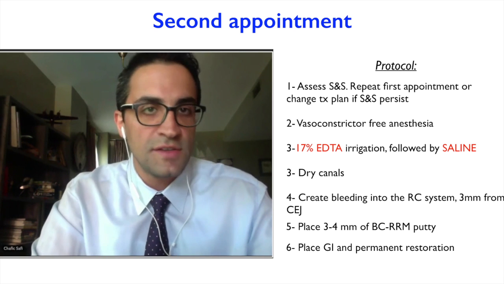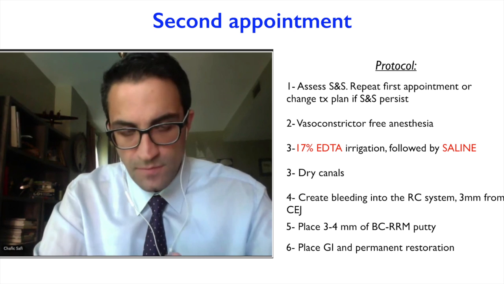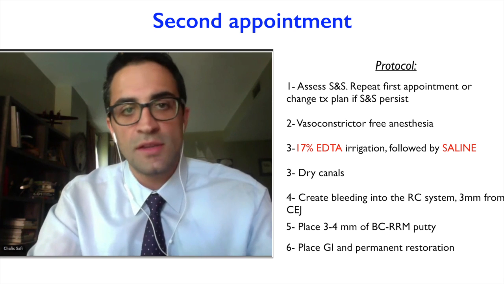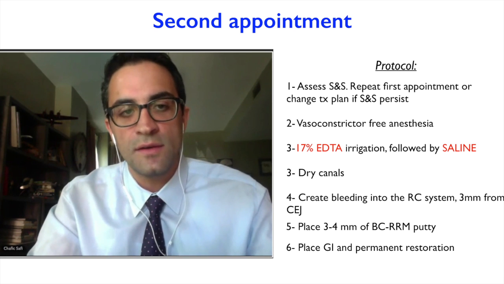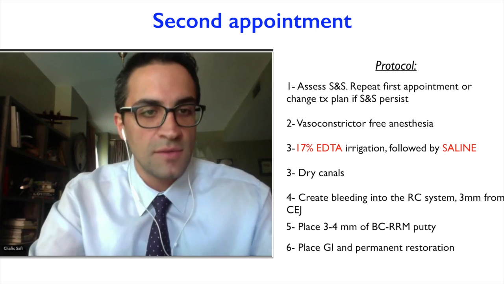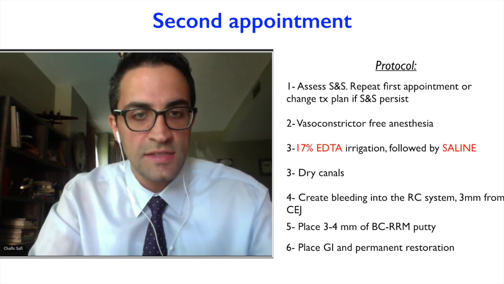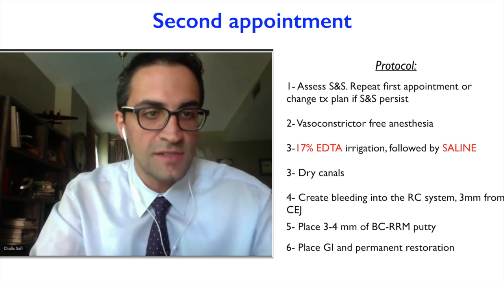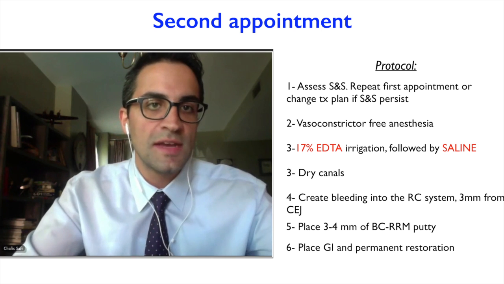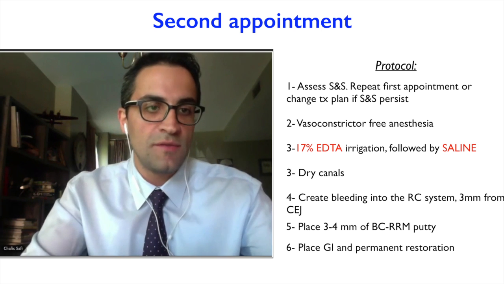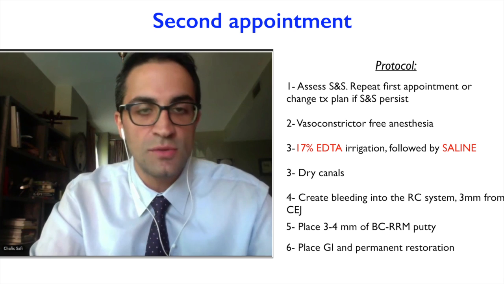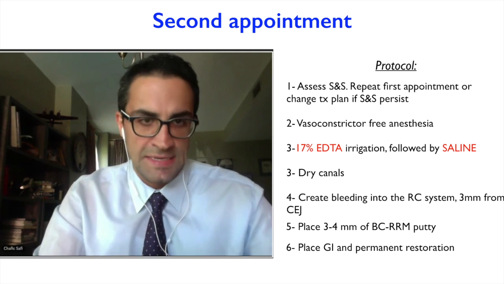We need to use a vasoconstrictor-free anesthesia because we need to promote the ingrowth of the pulpal stem cells from the periradicular areas. If we use an anesthesia with vasoconstrictor, those blood vessels from which we will create bleeding will be very constricted, and the bleeding creation will be very, very hard.